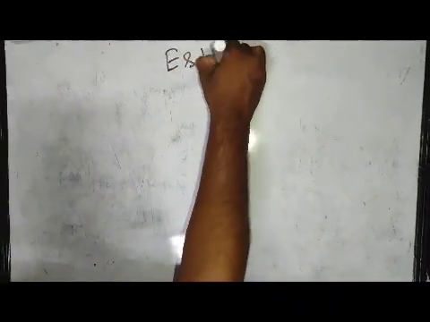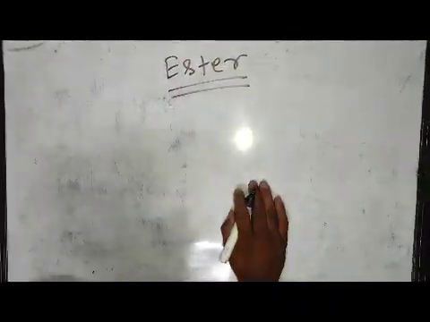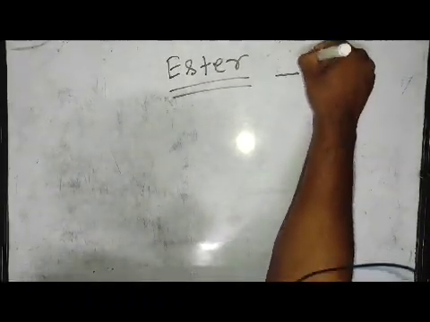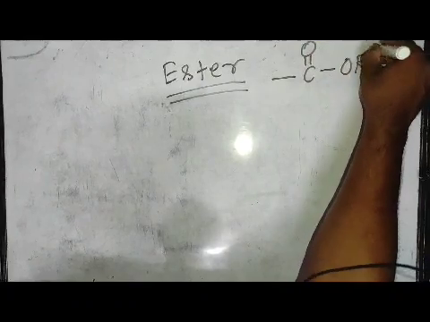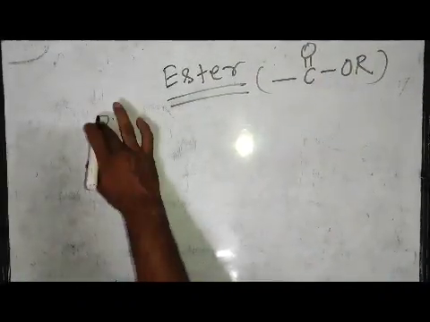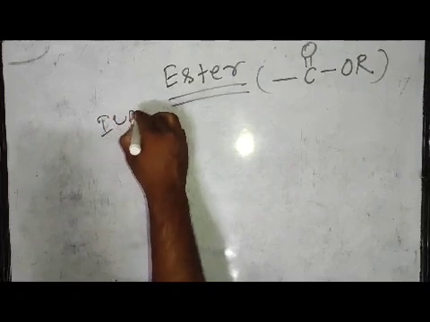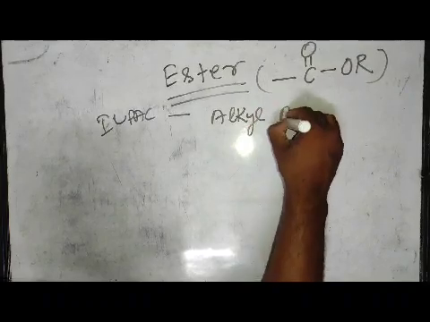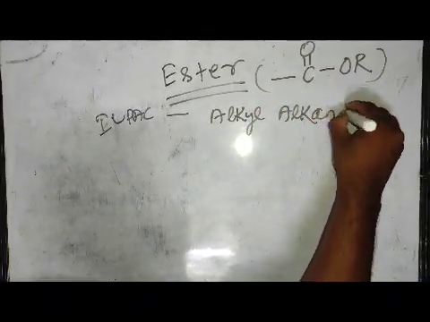The next functional group is ester. All of you know, we know a very famous reaction, the esterification reaction. First of all, we will learn the nomenclature of ester. It is R bond C double bond O bond OR, and the IUPAC name of ester is alkyl alkanoate.